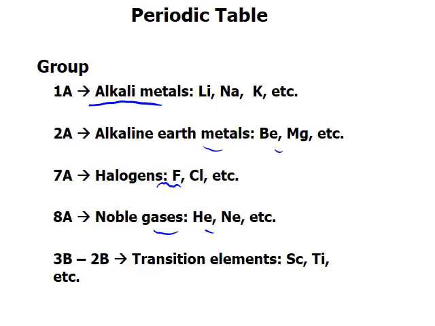Then 3B, 4B, 5B, all the way to 2B, those are called transition elements. Normally they give colored products with other substances. Scandium, titanium, vanadium, chromium, these are transition elements.